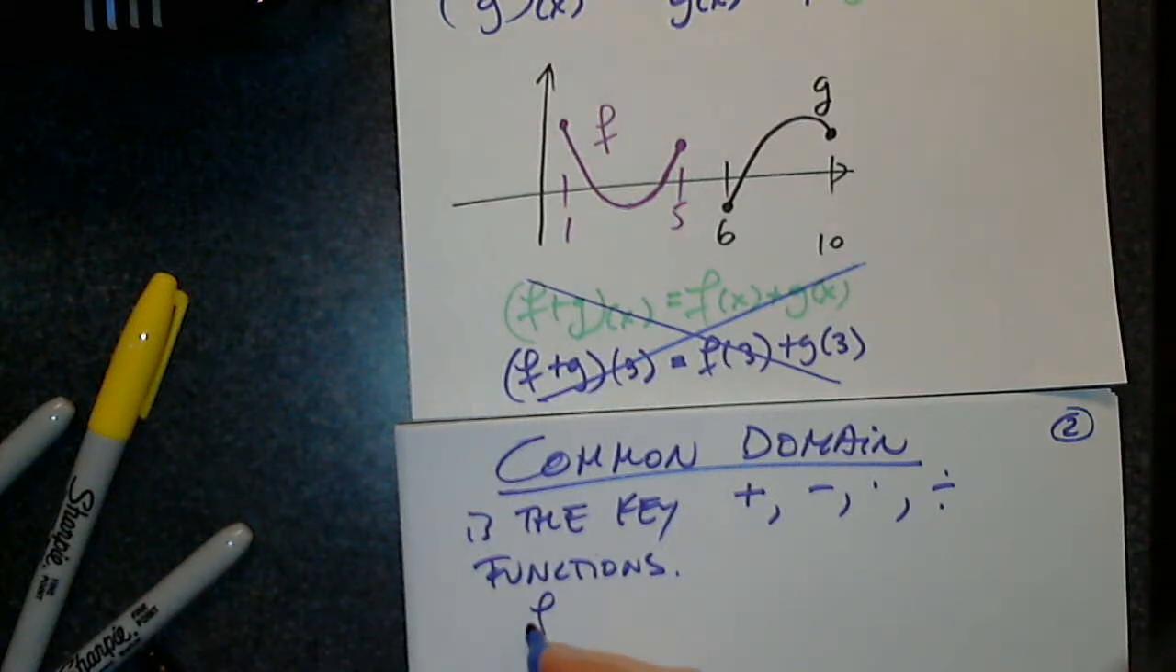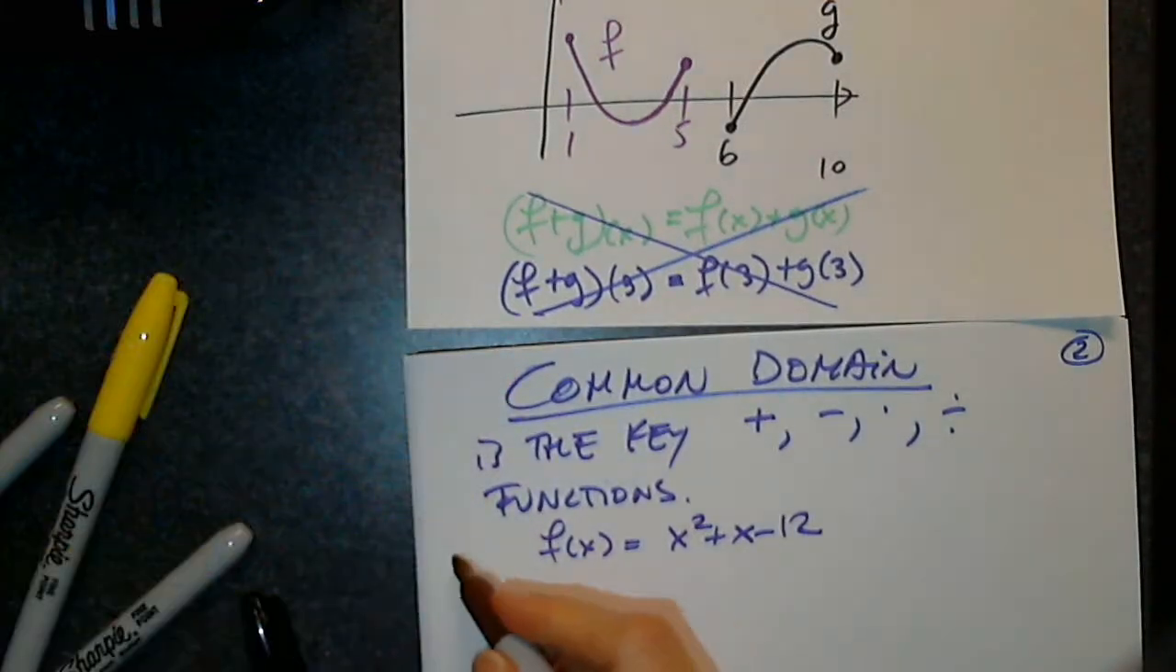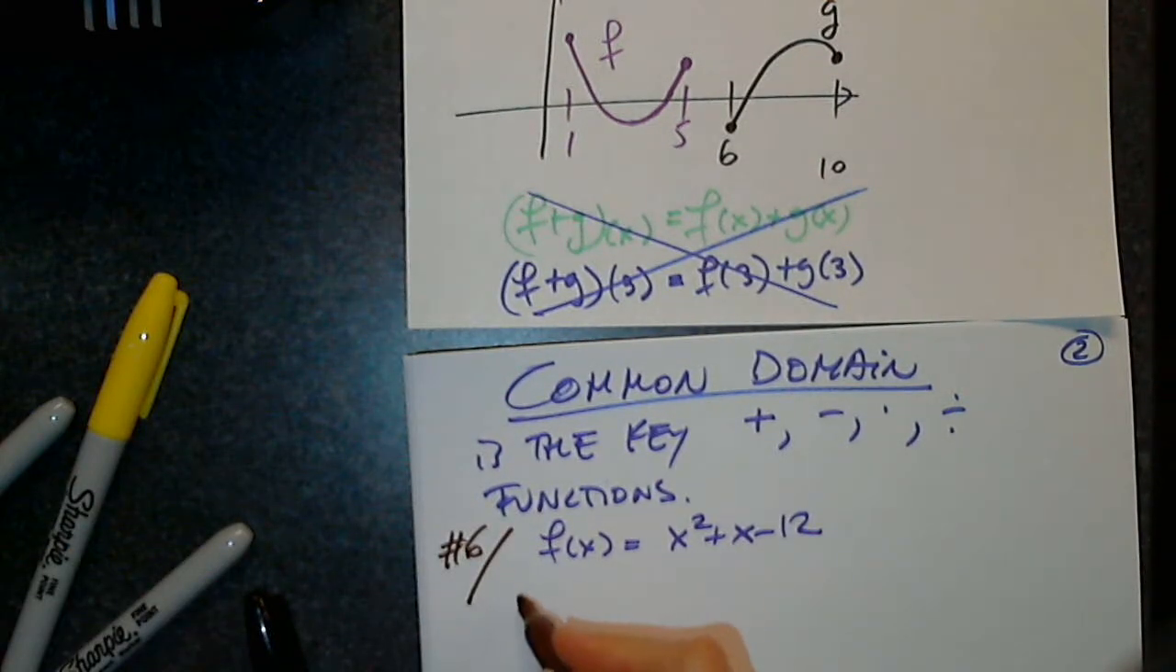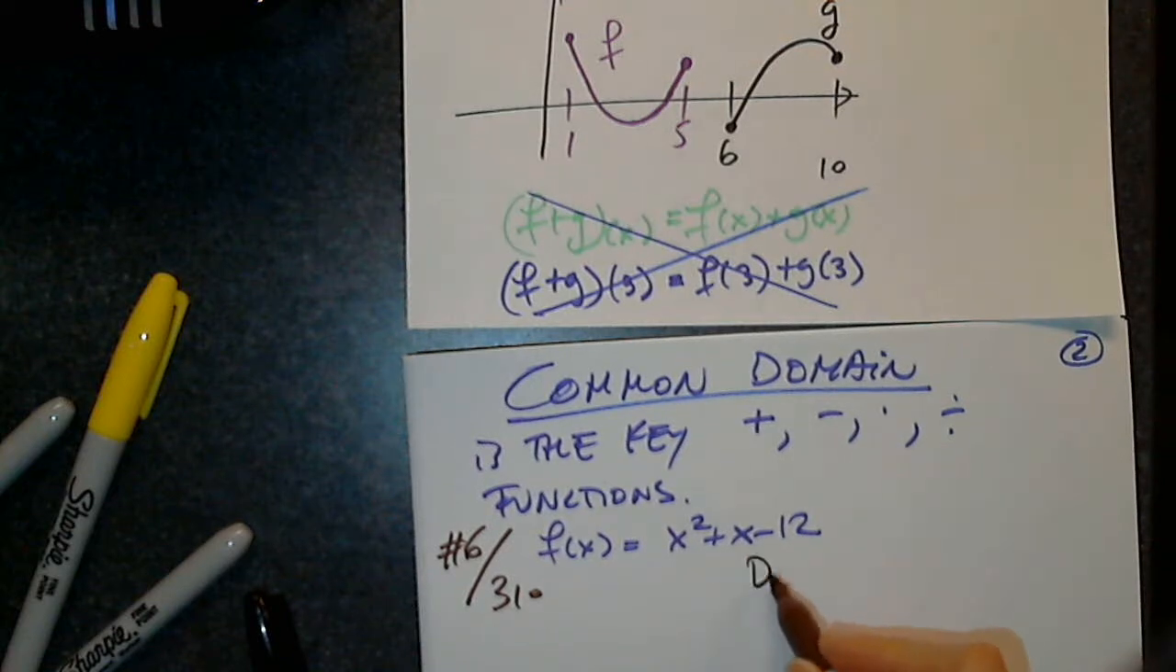So we have f of x equals x squared plus x minus 12. In this case, we're only asked to find the domain. So this is problem 6 on page 310. Can anyone identify this function correctly for us so we know what it is? Perfect. What is the domain of a quadratic function? Infinity, negative infinity. That's it. It's a polynomial function. There is no restriction on x squared plus x minus 12.